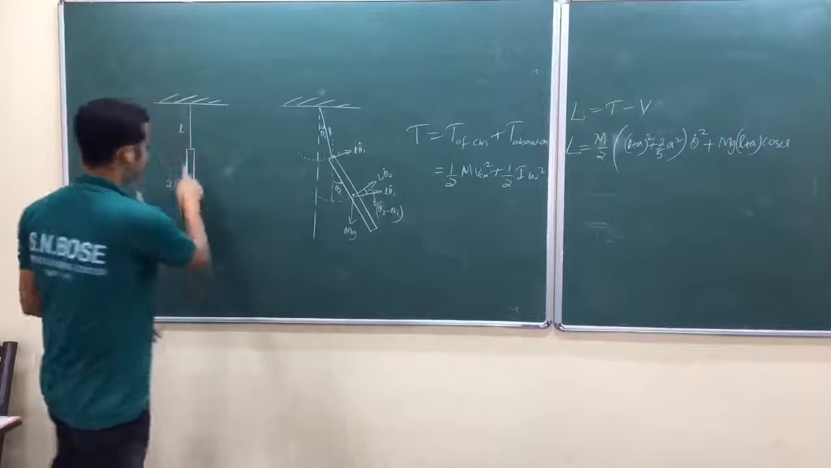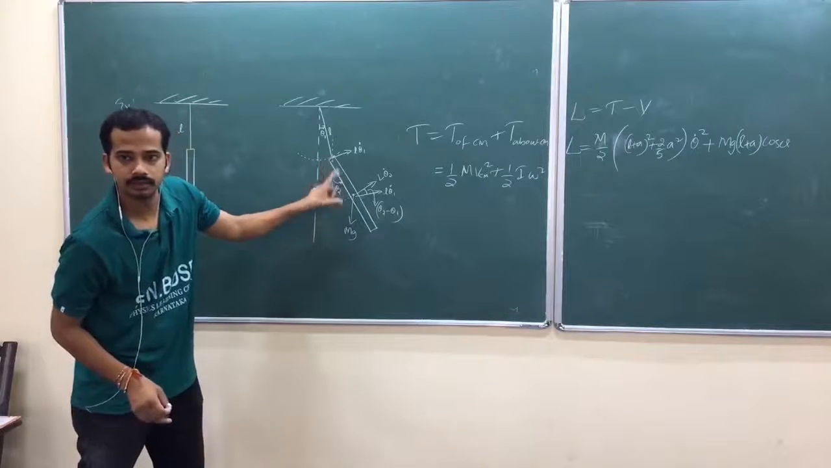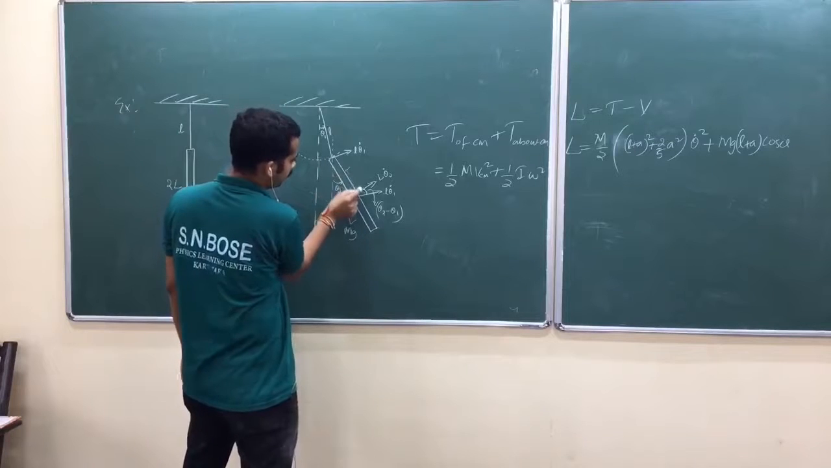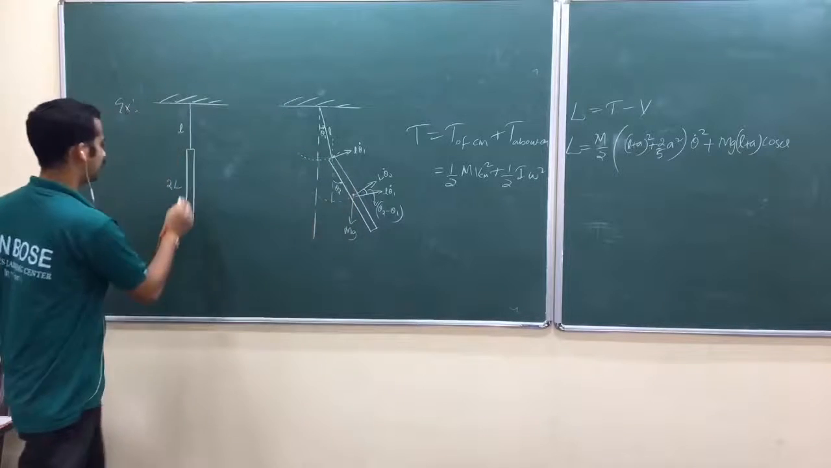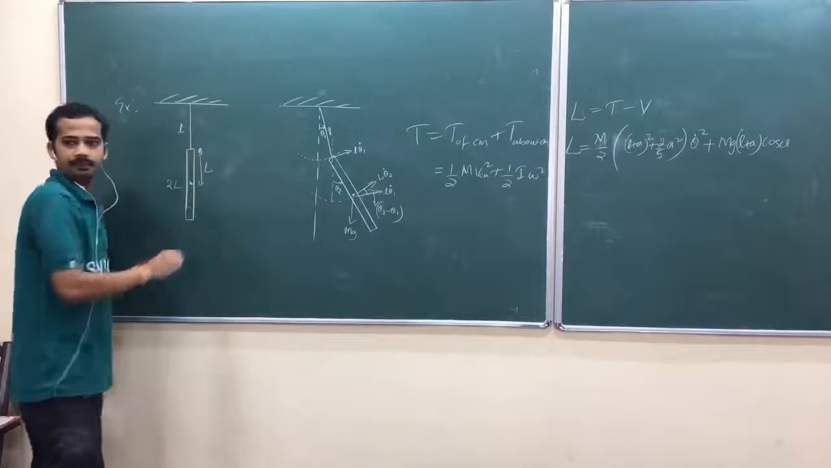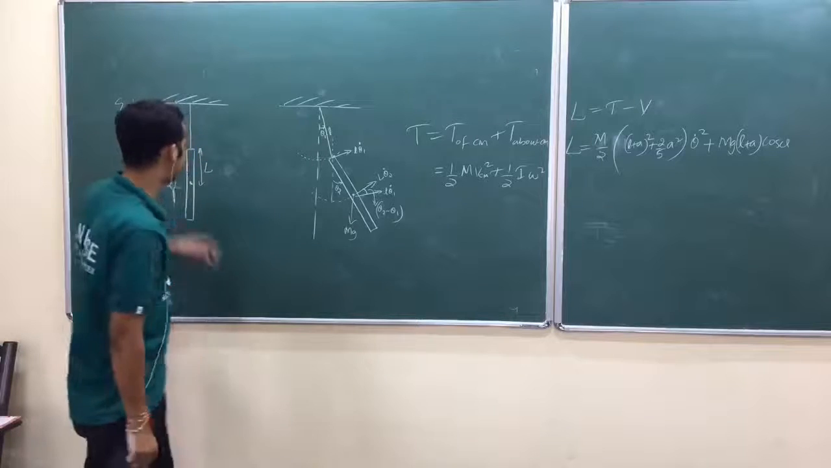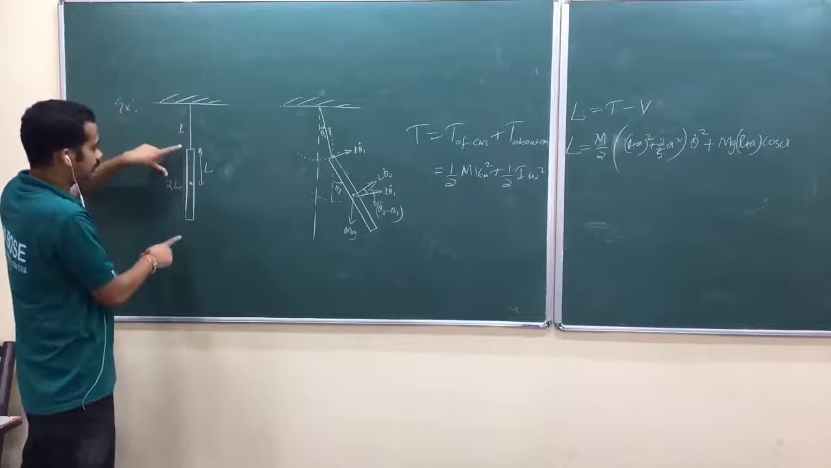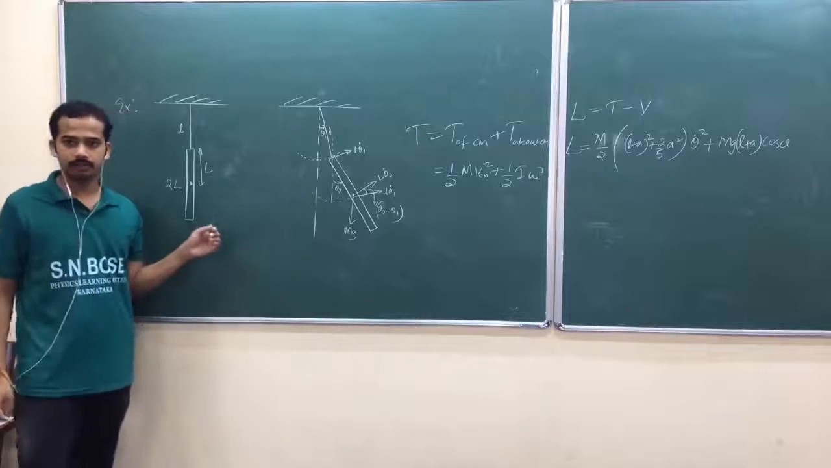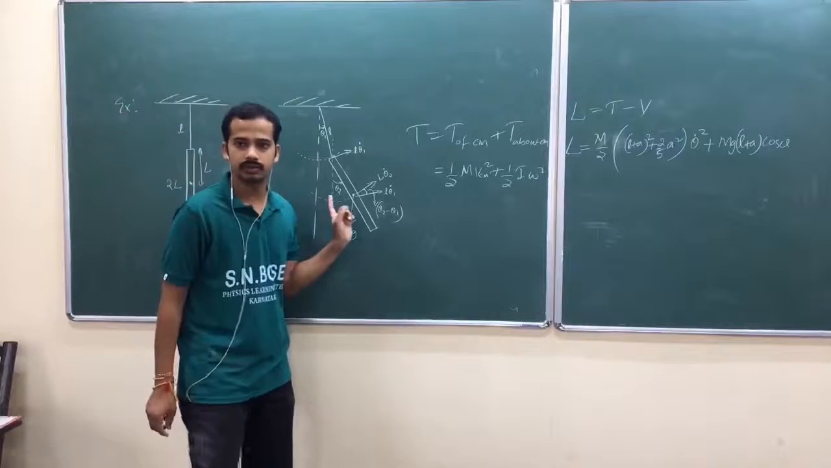Length is 2L actually. That's why this half of the length, am I right? This is capital L actually. We have taken length 2L. Up to the center of mass, you have length L. He said like that. Total length is 2L, that's why I have taken L. So 2 into capital L. I'm just copying that question. So what is the question?